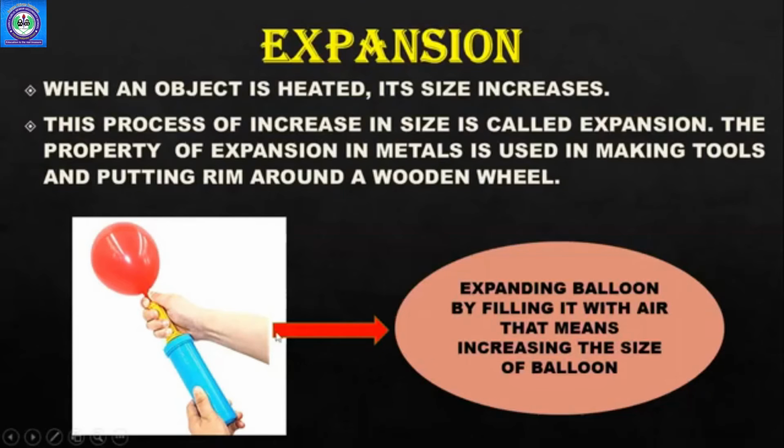As you can see in this example, it's a balloon whose size you are increasing by filling air in it. Expanding a balloon by filling it with air means increasing the size of the balloon. So expansion works like this, right? तो यही चीज metals के साथ होती है, उसका size बड़ा हो जाता है, right? If we heat it. So expansion is basically connected to heating, right? If you are not heating, then the material will not expand. If you are heating, then the material will expand.